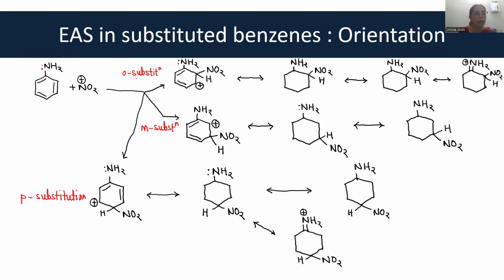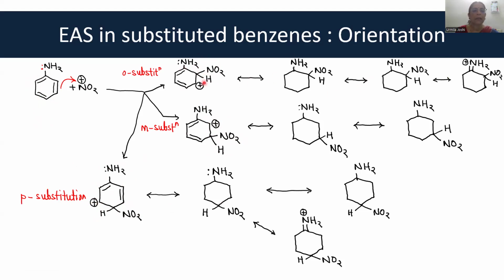Once again, the same procedure. Let us see how the attack happens. Okay. The electrophile is nitro. So this is attacked by the benzene ring. The substitution can be ortho substitution like shown over here, or meta substitution which is shown over here. In that case, the positive charge goes to ortho position. Likewise, para attack like this can generate a para substituted structure with a positive charge over here.